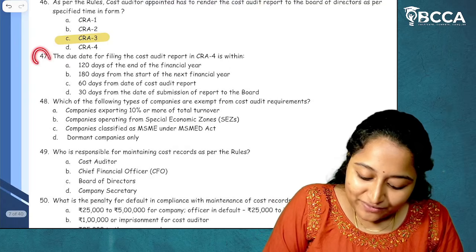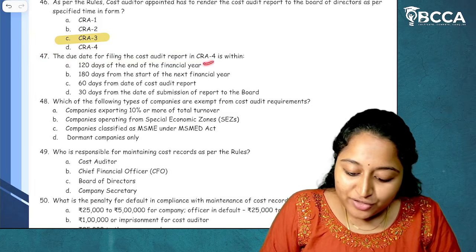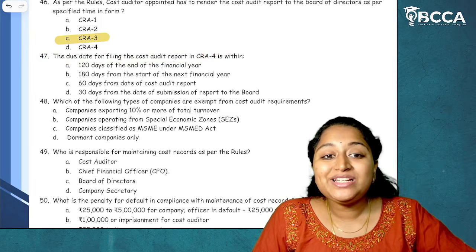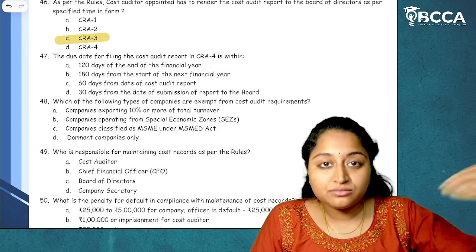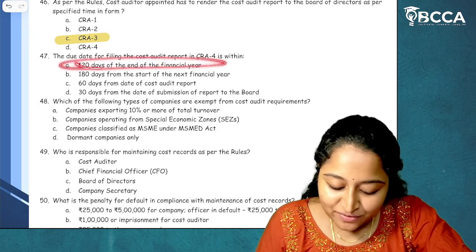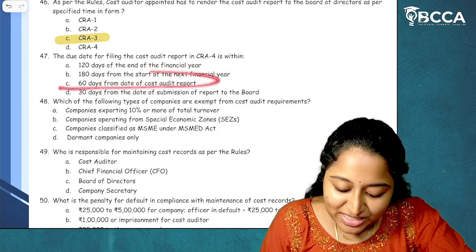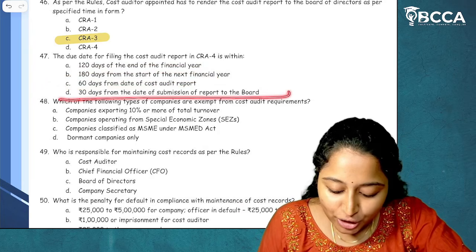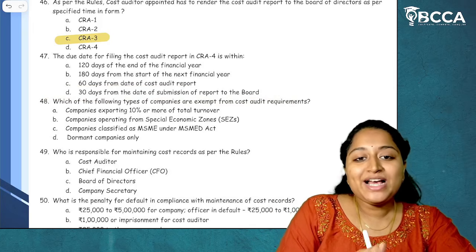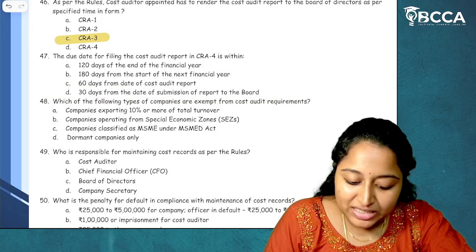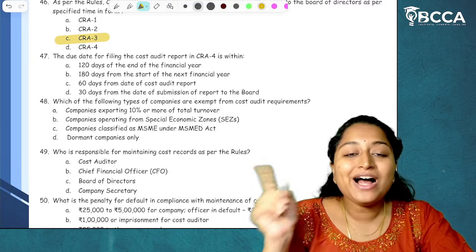Then, 47. The due date for filing the cost audit report in CRA 4 is within... which means CRA 4 has to be filed to the central government within how many days? Within 30 days from the receiving of cost audit report from the cost auditor? 120 days of the end of financial year? No. 180 days from the start of next financial year? No. 60 days from the date of cost audit report? No. 30 days from the date of submission of report to the board. Within 30 days from submission of it to the board, the company has to file it to the central government. I hope it is clear. In MCA portal, in form CRA 4, in XBRL format, in electronic mode along with fees.